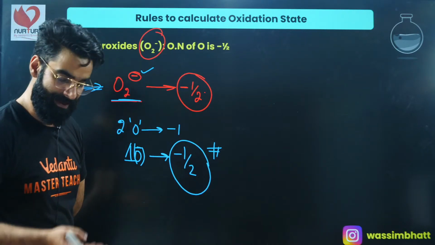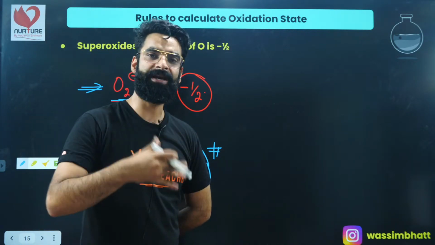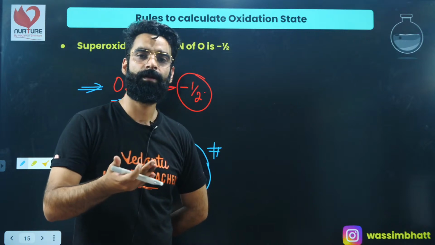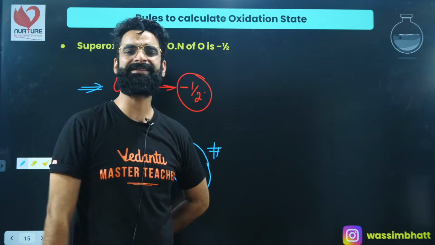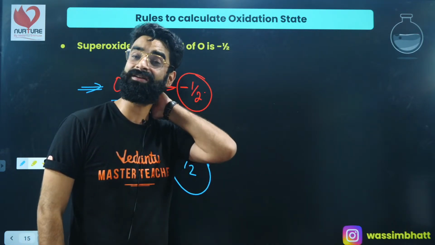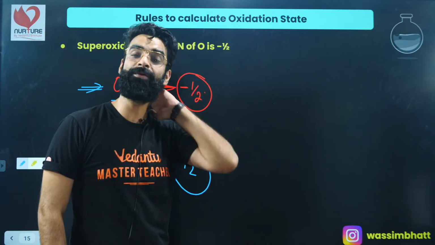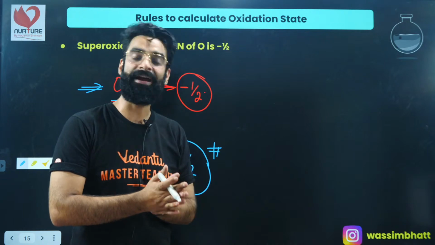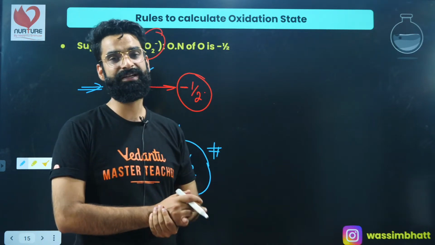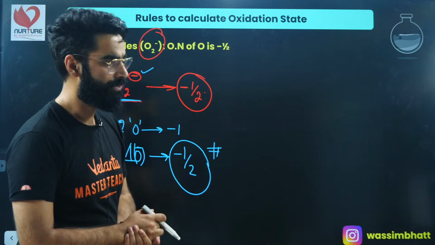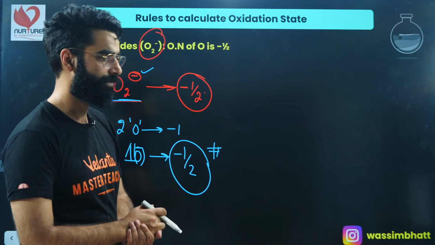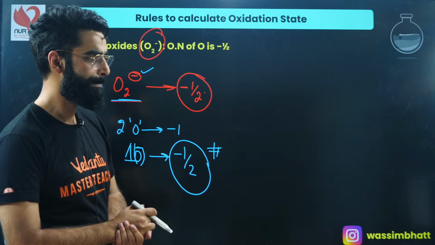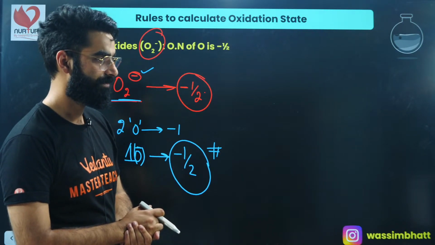So remember, in case of normal oxides, wherein oxygen will be linked with less electronegative elements than itself, its oxidation state generally will be taken as -2. But whenever it forms peroxides, its oxidation state generally is going to be -1. And whenever it forms superoxides, its oxidation state is generally going to be -1/2. Okay? Right, people?